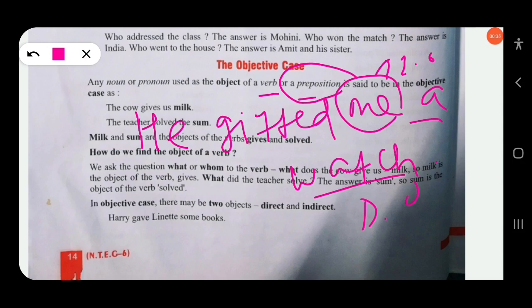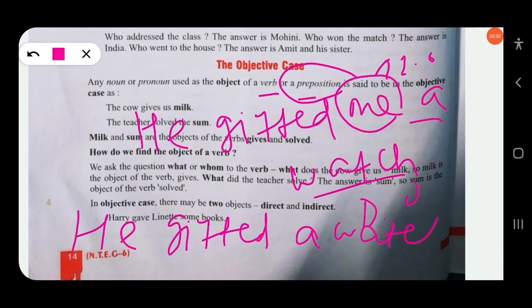Here you can change the position of the object by adding a preposition. So you can write: he gifted a watch to me. Just look at the previous example, he gifted me a watch.